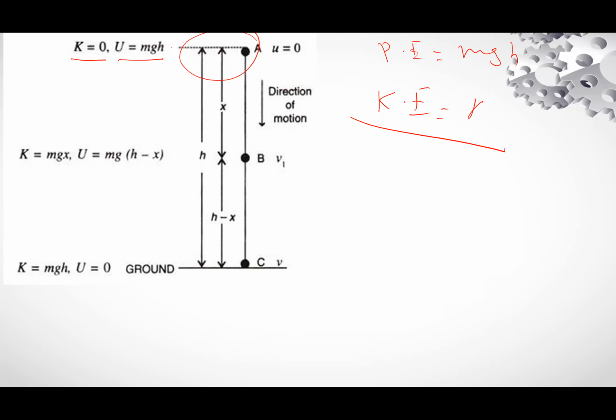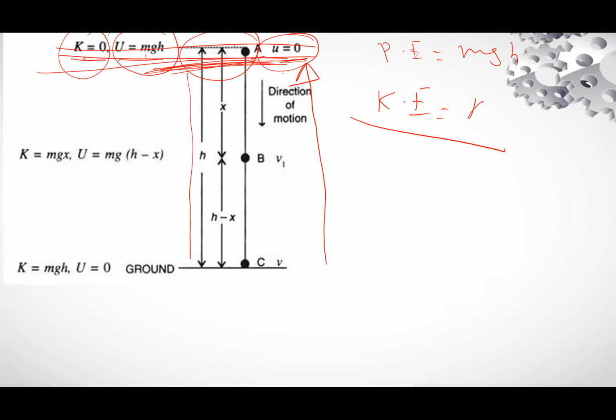Here the body is at rest, so kinetic is 0 but potential is maximum, because potential energy is due to height. The body is at this point, at rest, so kinetic energy is 0, but it is at a certain height, so there will be potential energy.